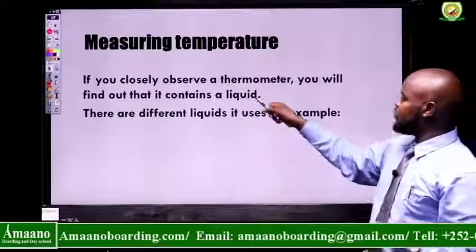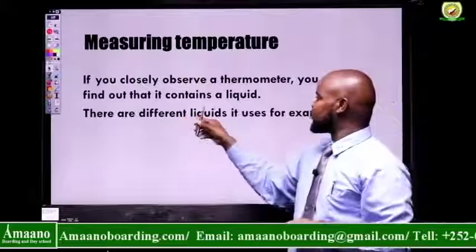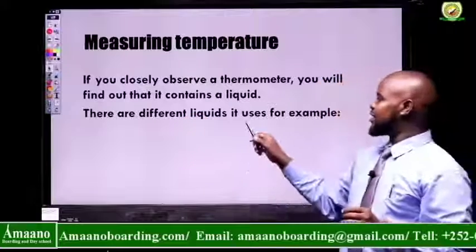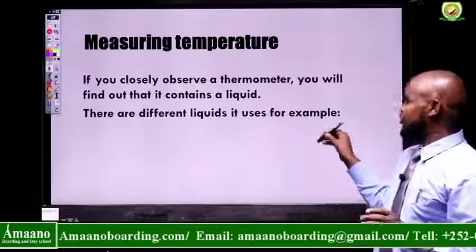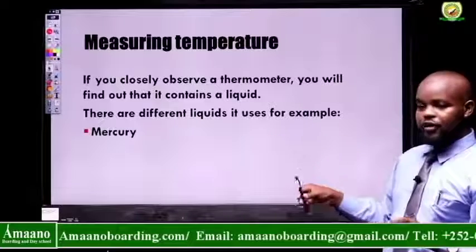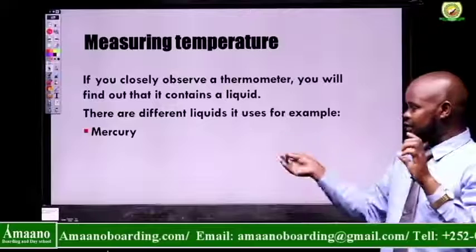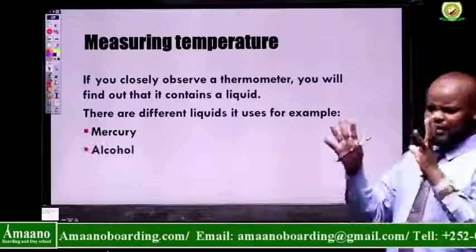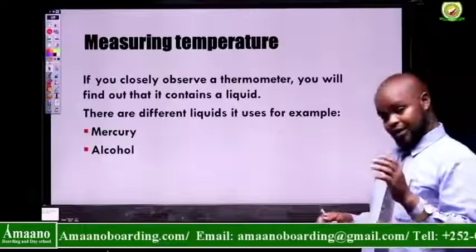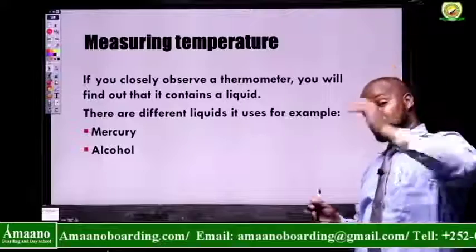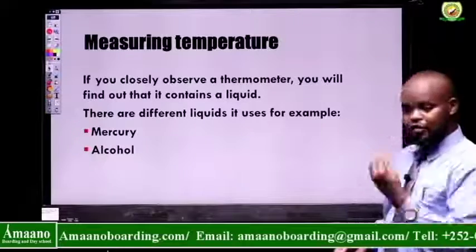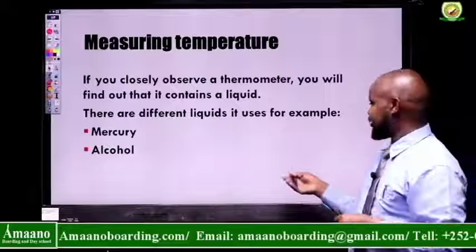If you closely observe a thermometer, you will find out that it contains a liquid, right? There are different liquids it uses. For example, mercury. The liquid that is in the thermometer is either mercury or alcohol, and there are other liquids, right? And that's the liquid that rises up when you put it under the armpit.